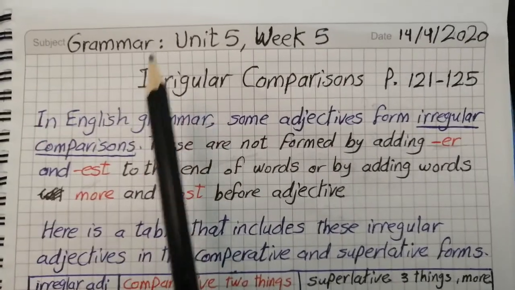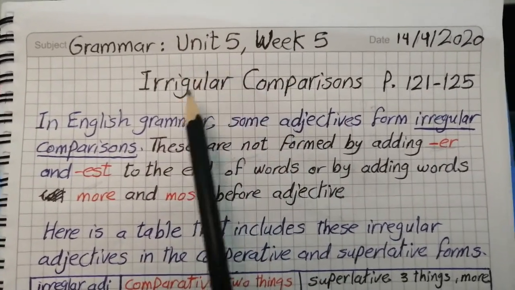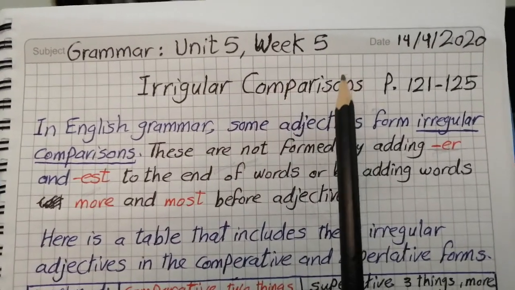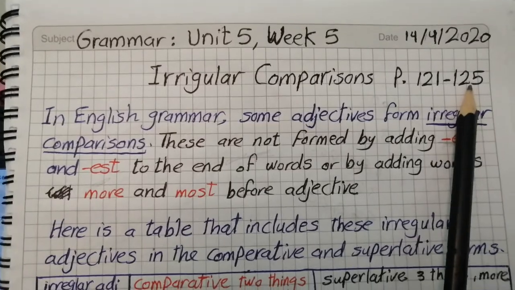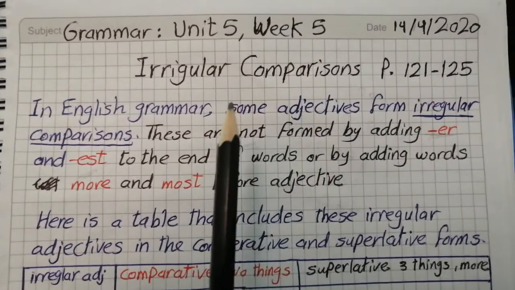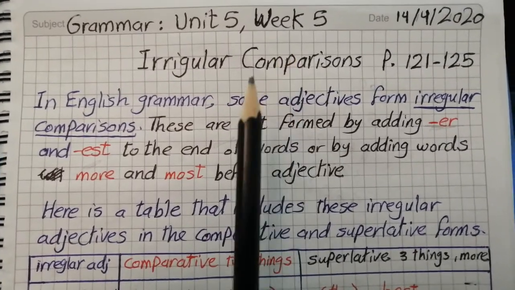Our lesson today is Grammar, Unit 5, Week 5, Irregular Comparisons. Grammar book, page 121 to 125. First of all, what does it mean, irregular comparisons?